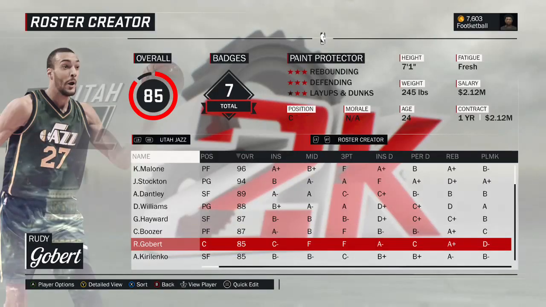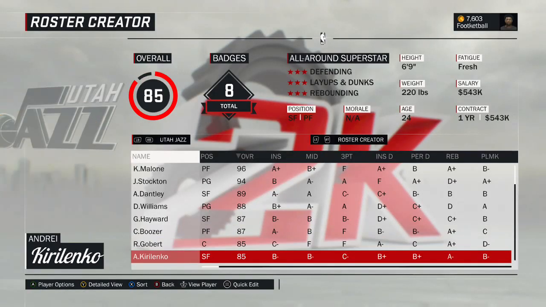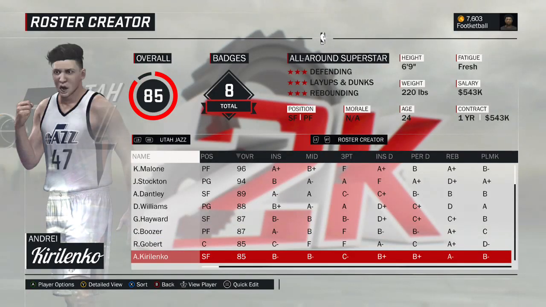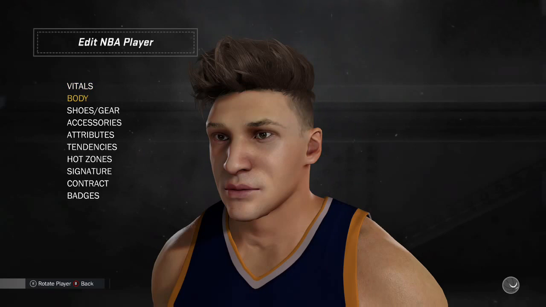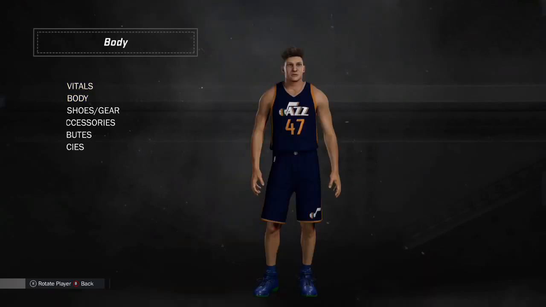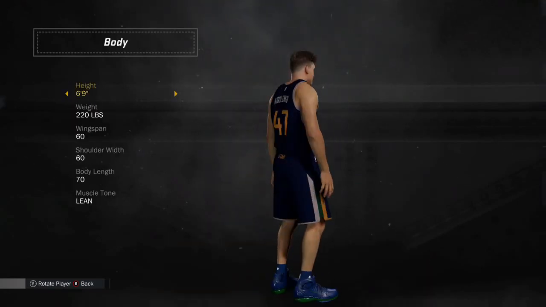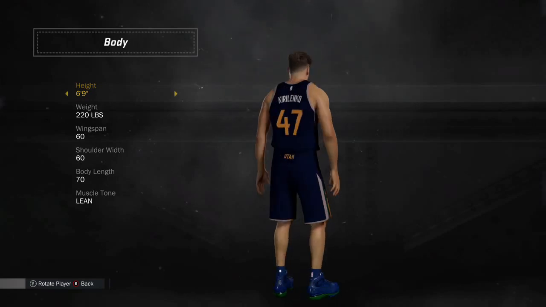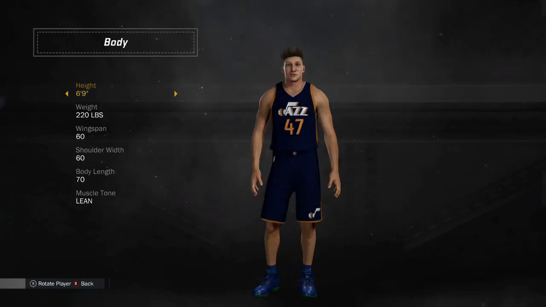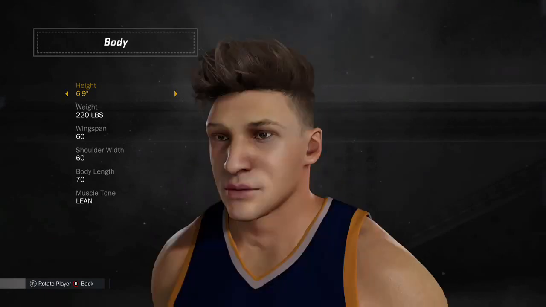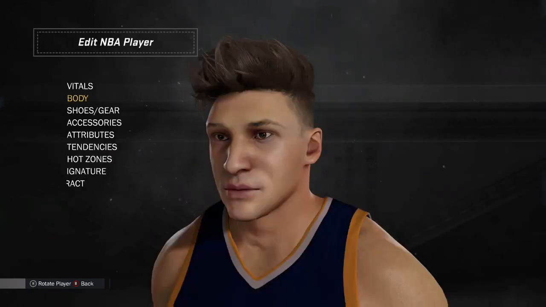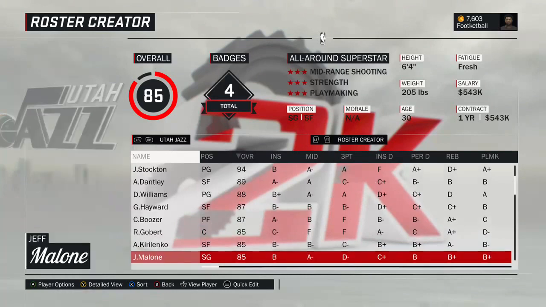So Rudy Gobert, current version, pretty easy. Andrei Kirilenko, unfortunately, had to create him. And very, very difficult player to create because he was on the game last year with CSKA Moscow. But yeah, not on the game this year. So from the profile and from the side, not bad, but obviously the face doesn't look great. And the hair, hard to figure out exactly what to do for the hair, but there he is, Andrei Kirilenko. This is the 2004 version, his All-Star season.